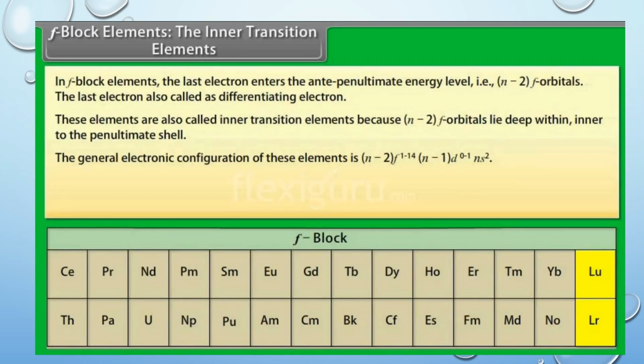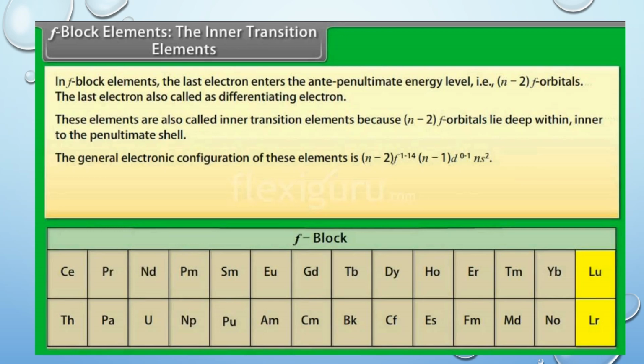The fourth block in the periodic table is f-block elements. The elements in which the last electron enters the f orbital of the antepenultimate shell are called f-block elements. Their general electronic configuration is (n-2)f1 to 14 (n-1)d0 or 1 ns2.